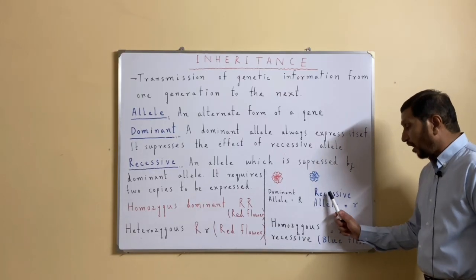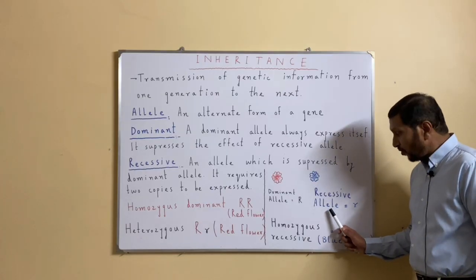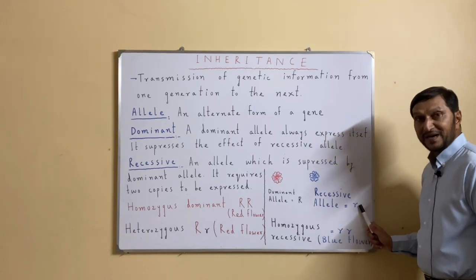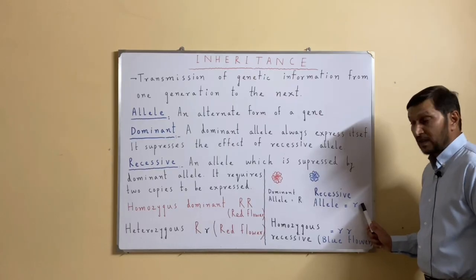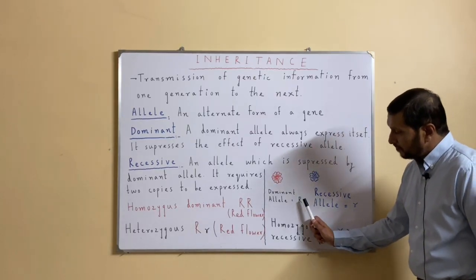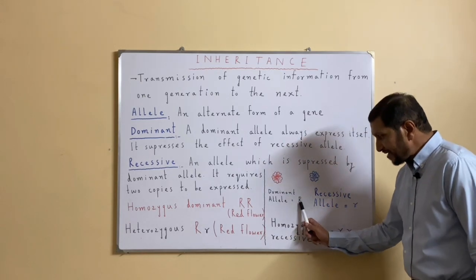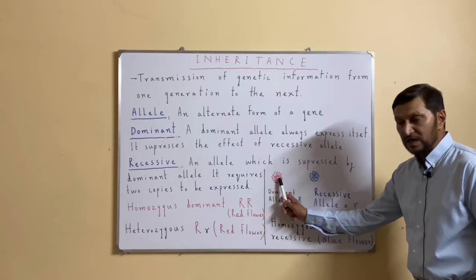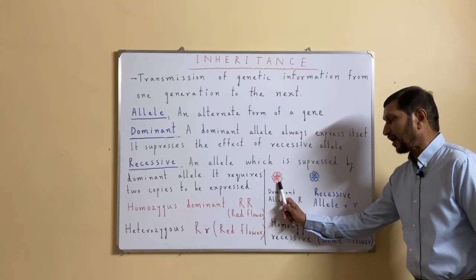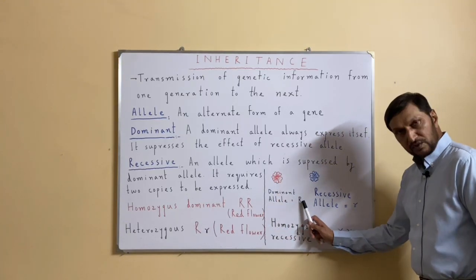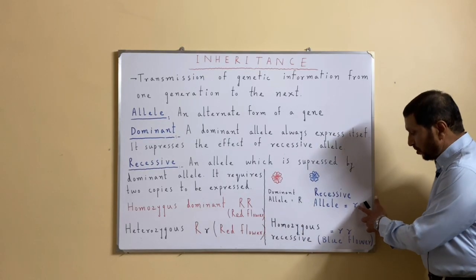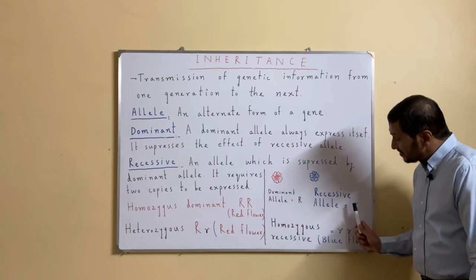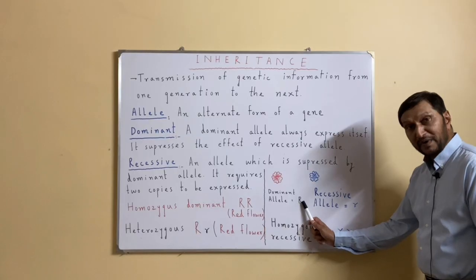The blue flower, however, is recessive. Therefore, the recessive allele of the same gene will be expressed by small letter, small r. Here we will denote, or we will express the R by red flower, because the red feature is dominant. So we will keep this capital R for the dominant one, while the blue one will not be represented by B, it will be represented as small r, keeping in mind this letter.